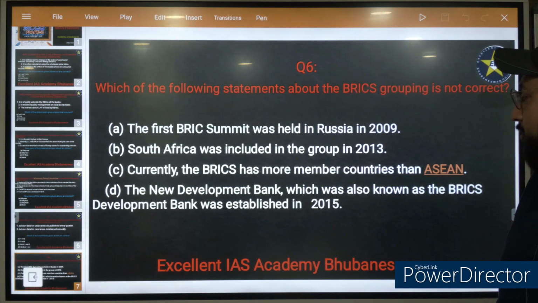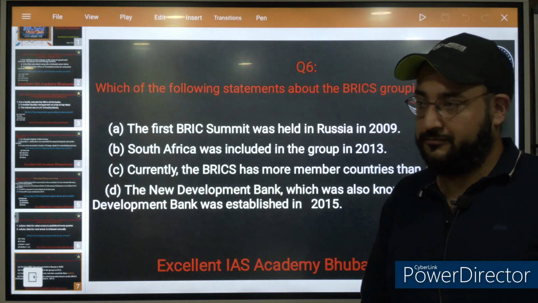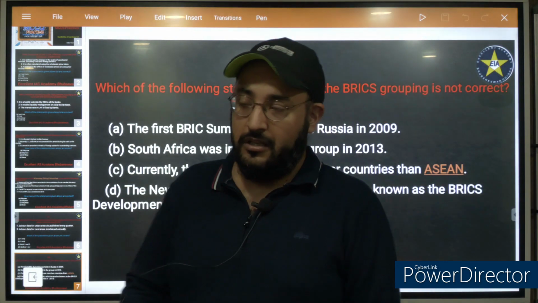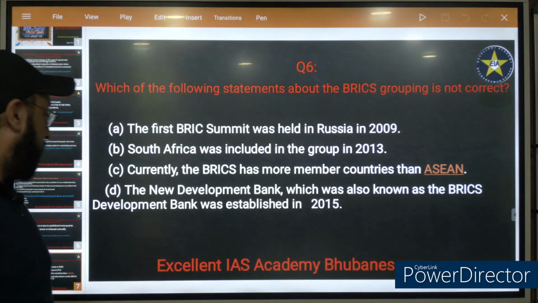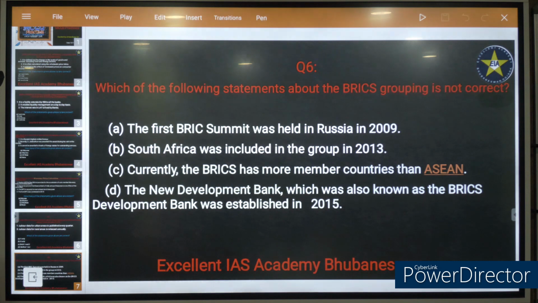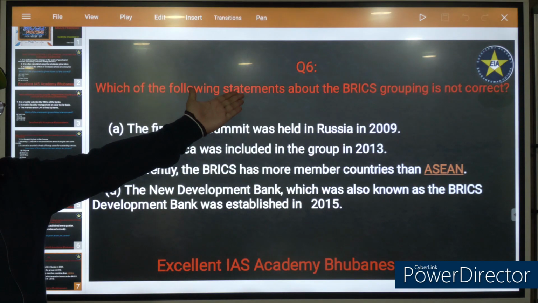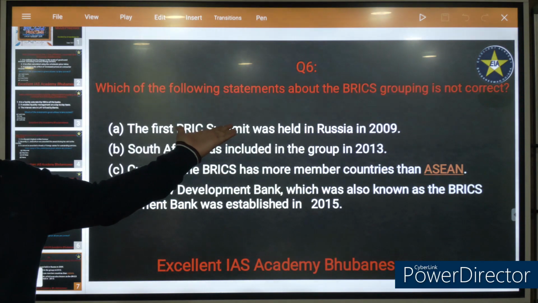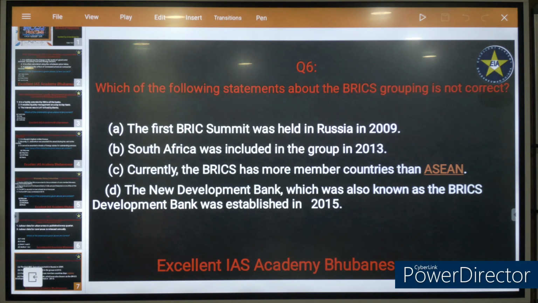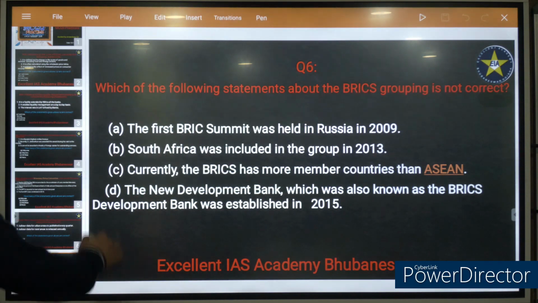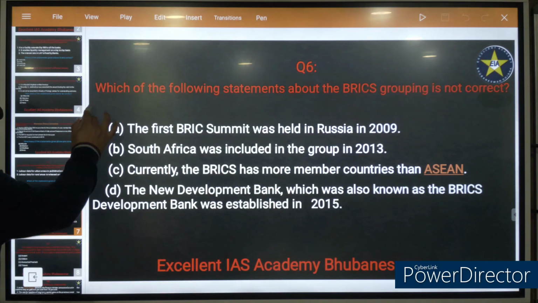So which is the incorrect one? The incorrect statement is that South Africa was included in the group in 2013. It was in 2009, so that is not correct. The third one, that BRICS has more member countries, is correct.